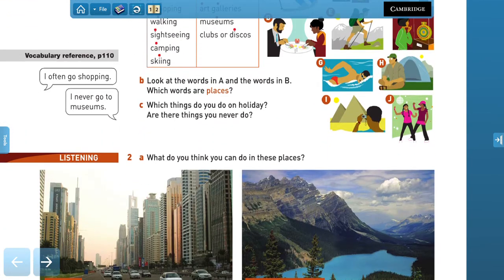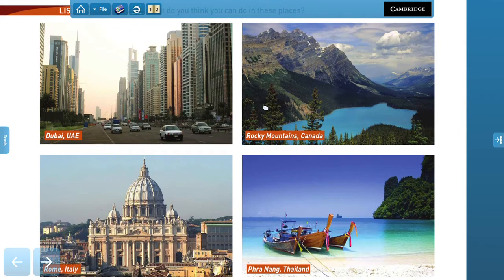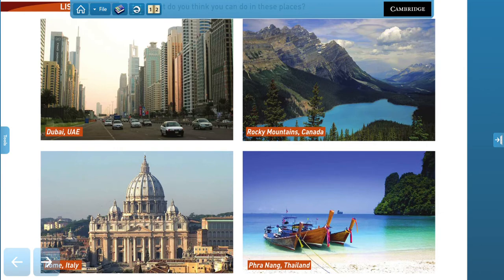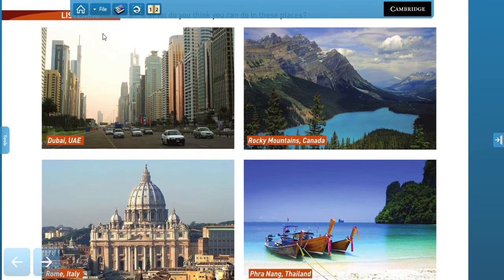Now, here we have images of different places around the world. Dubai, the Rocky Mountains in Canada, Rome, Italy, and then we have Thailand. What activities or places do you think you can do in each of these places? So here we have Dubai first. What things do you think you can do? Maybe you can go shopping at Dubai, right? You can go to restaurants, to clubs maybe.